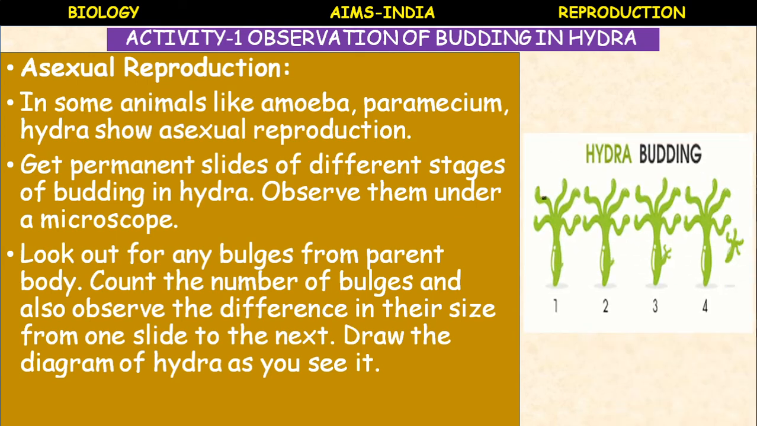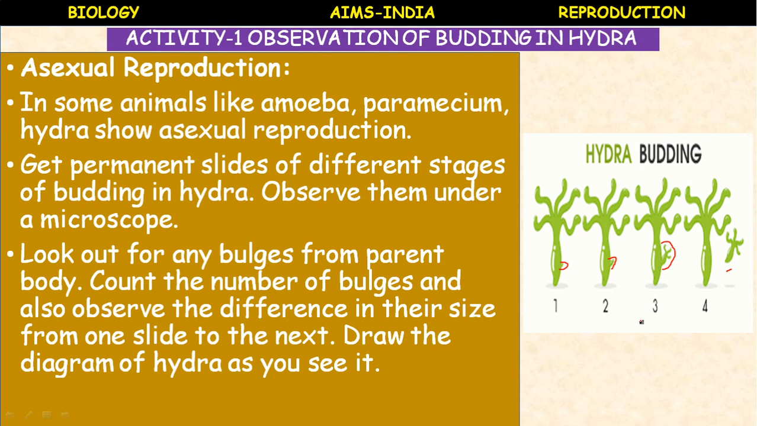So here you can see in slide 1, a small bud bulging out. In slide 2, it has grown some length. In slide 3, it has grown more height. In slide 4, the two hydras you are seeing, means the daughter is detached from the mother. So this kind of asexual reproduction is called budding.